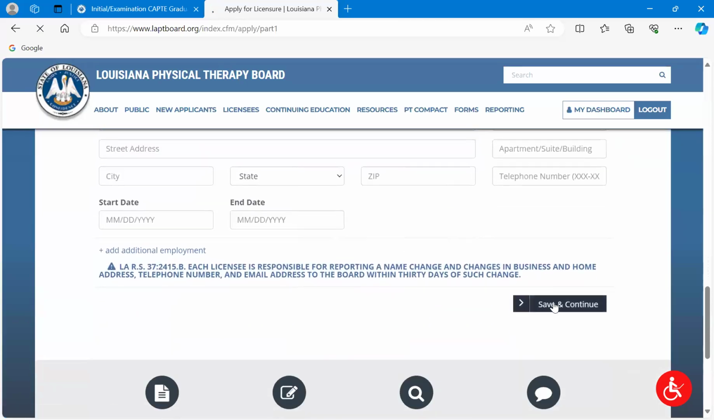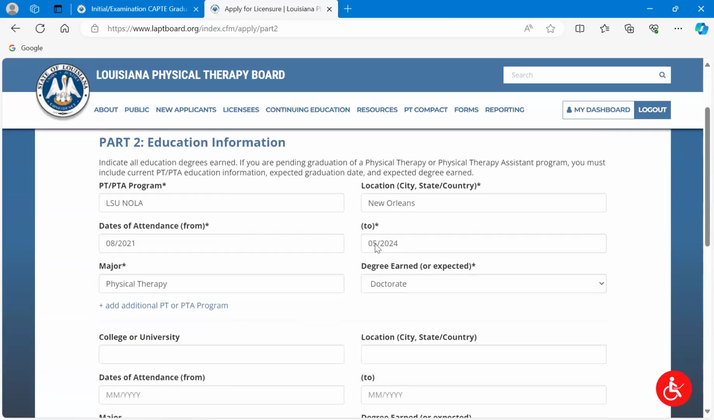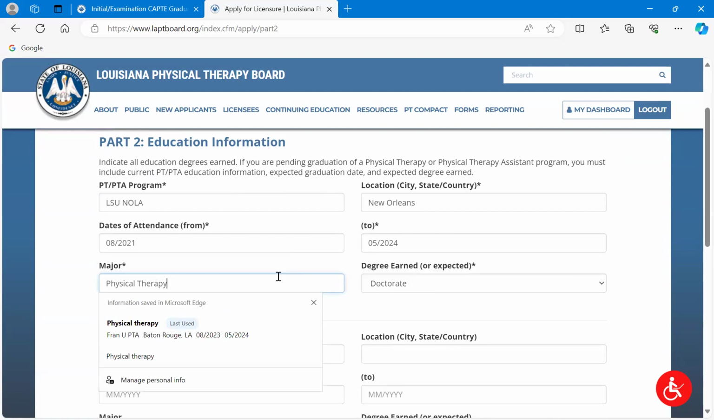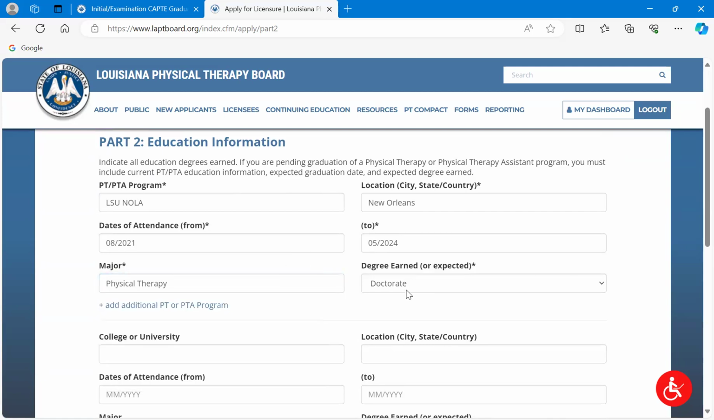So that is the end of step one. And then we move on to part two here. So I just put in one of the PT programs that are in the state. This is LSU NOLA, and put in the information. So your major, physical therapy, your degree that you're going to get at the end.